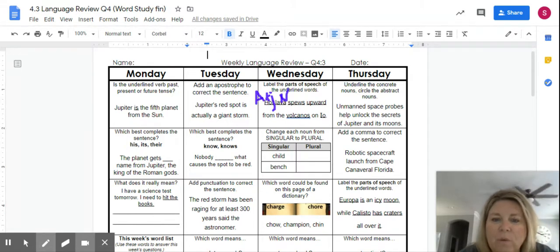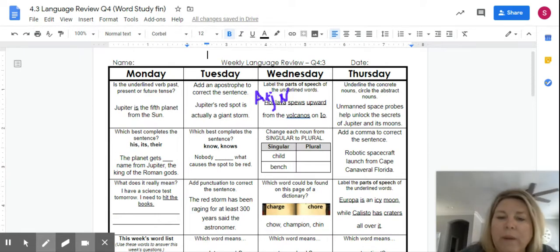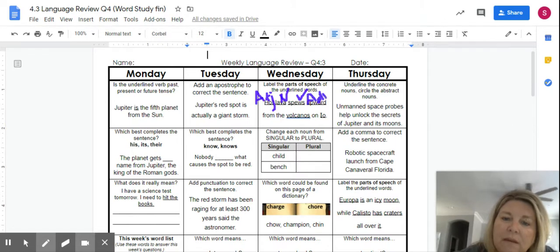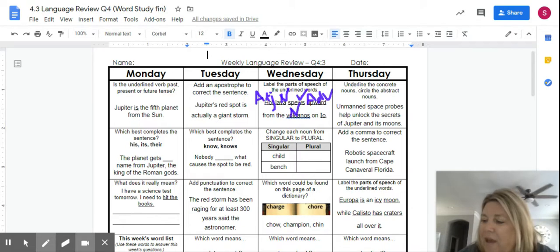Then we have spews. So the lava spews. So that's an action word. It tells what the lava is doing. So that's going to be a verb. And then we have upward. So upward is actually telling you where the lava is spewing. So it's describing where the spewing is happening. So that is an adverb. ADV, adverb. Then we have the word volcanoes. We know a volcano is a thing, so that's going to be a noun. And then we have a proper noun for the name of the island. And so that is going to be a noun as well.